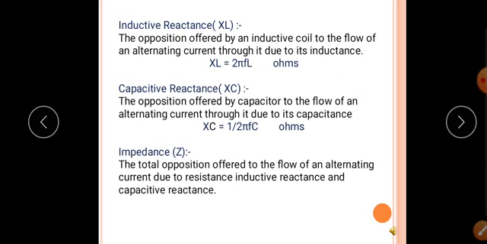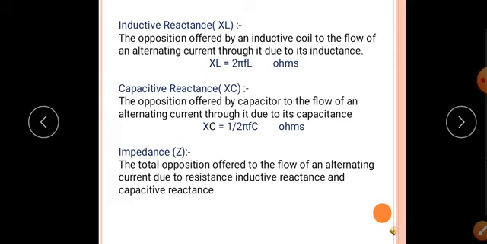So what is meant by inductive reactance? Before knowing inductive reactance, what is meant by inductance? Inductance is the property of a coil which opposes any change in the current flowing through it, and the SI unit of inductance is Henry. Inductive reactance XL is the opposition offered by an inductive coil to the flow of alternating current through it due to its inductance, and it is given by XL equal to 2 pi FL. The SI unit of inductive reactance is ohm.